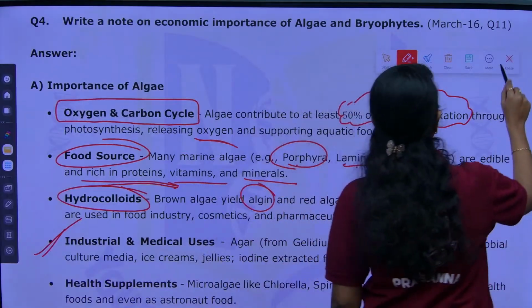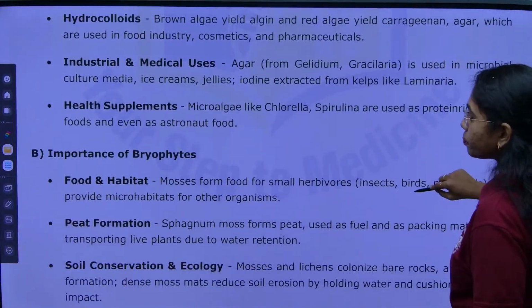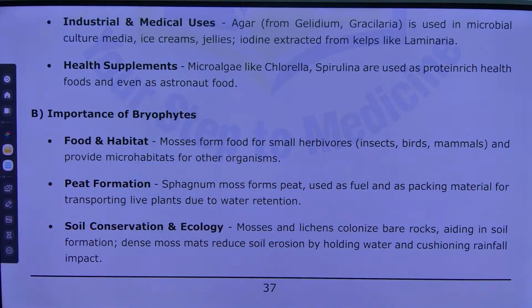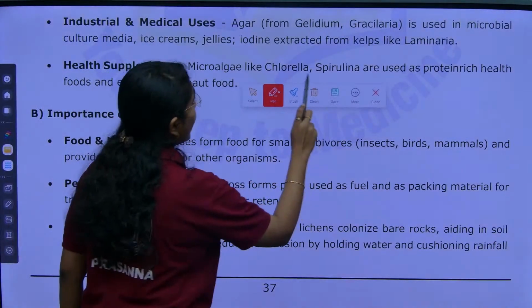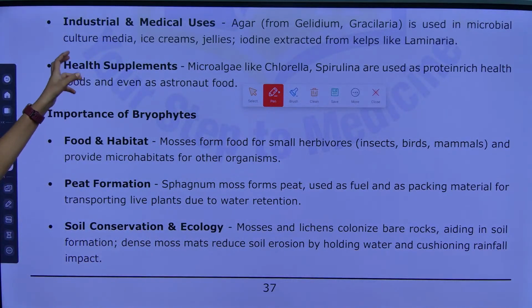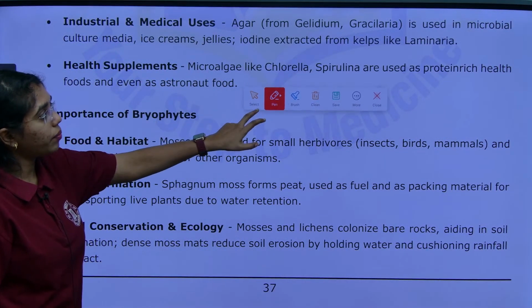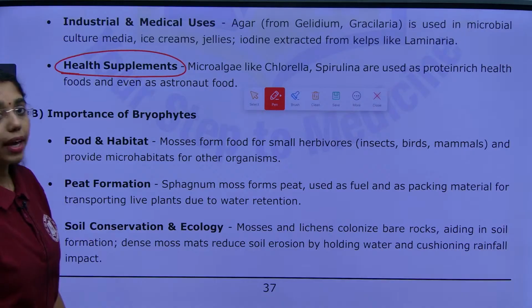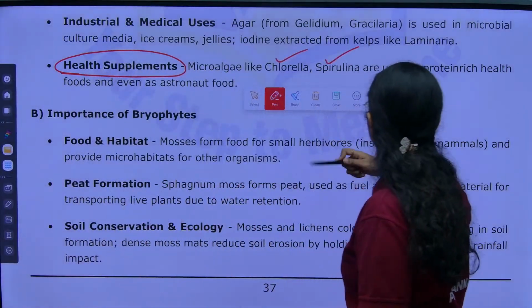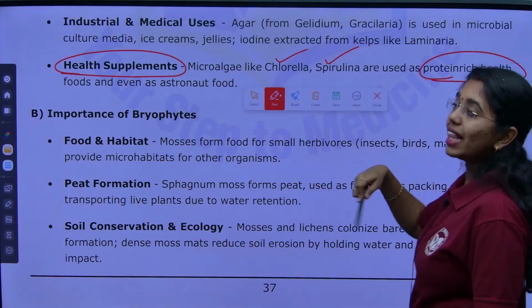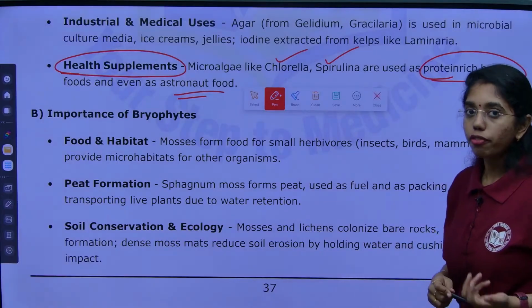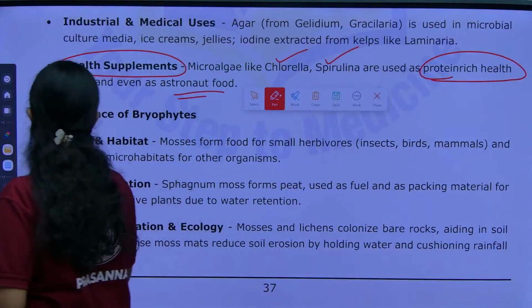Next, industries and medical uses. What are the industries and medical uses that we have? Here we go. Agar from Gelidium and Gracilaria is used in microbial culture, ice creams, jellies, and iodine is extracted from kelps like Laminaria. Next, in health supplements, microalgae like Chlorella and Spirulina are used as protein rich health foods, even as astronaut food.